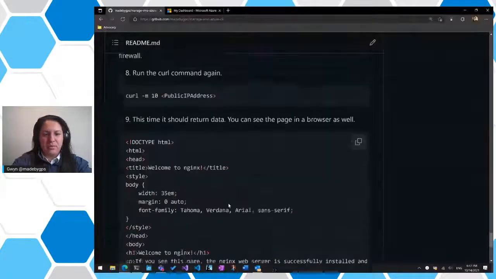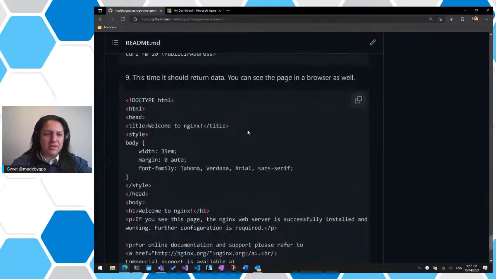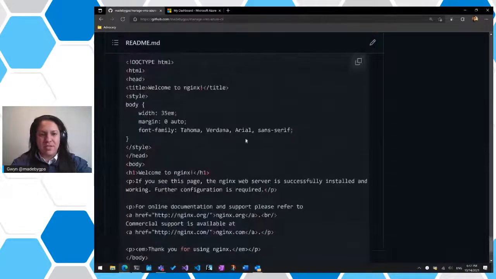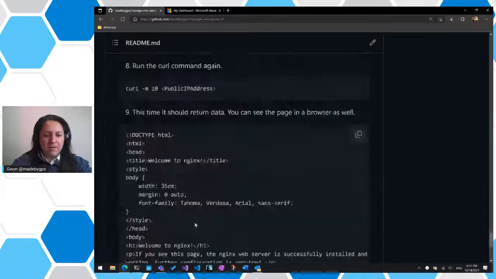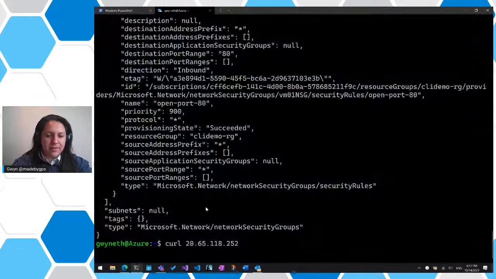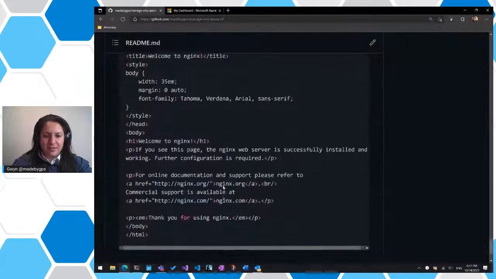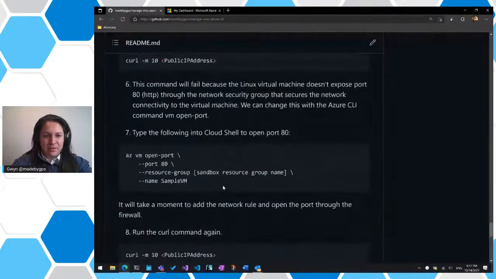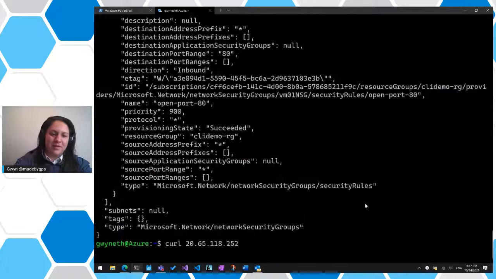Let's go back here. But what we should be getting is the static page that Nginx deploys. It'll be HTML because that's how curl returns data to us. All right, let's go back here. It's still trying, I believe. Let's go up here. Yeah. All right, let's give it a second for it to try to pull something for us.